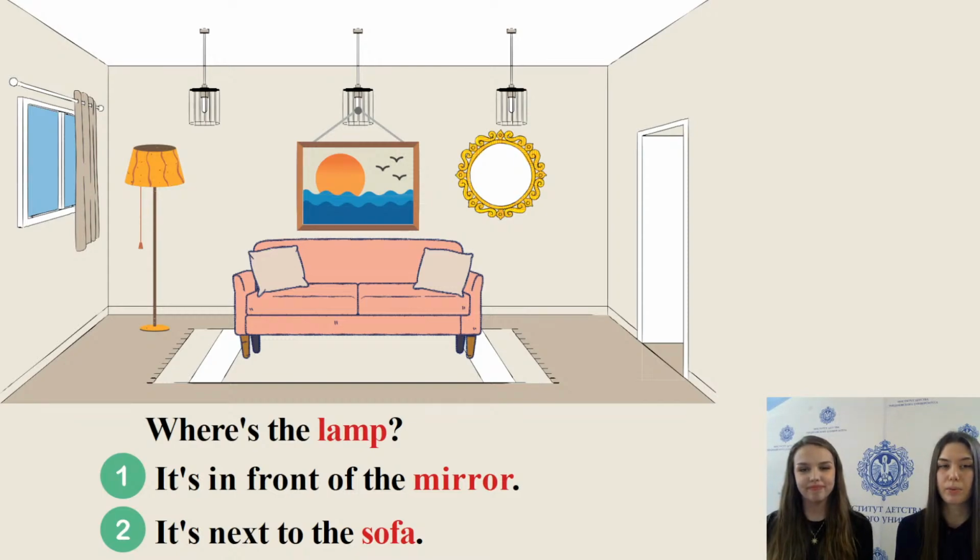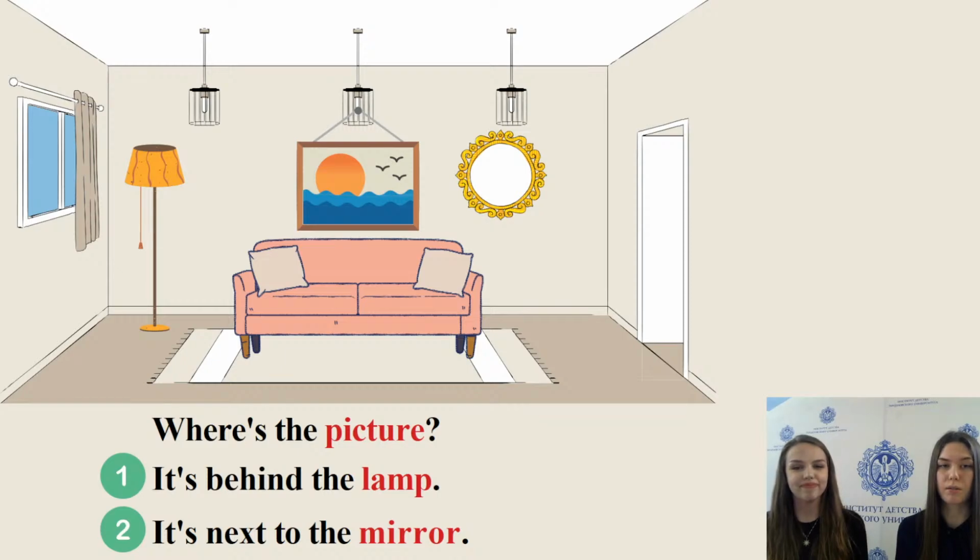Where's the lamp? Number 1, it's in front of the mirror, or number 2, it's next to the sofa. Yes, you are absolutely correct. It's next to the sofa.